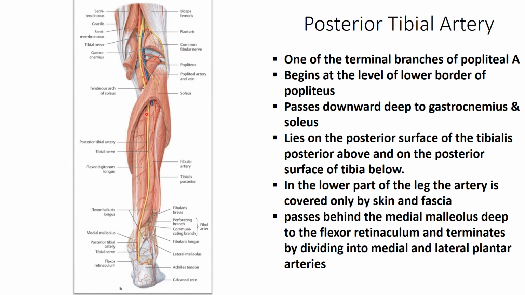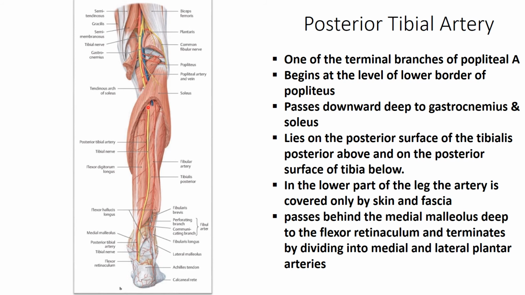So it is one of the terminal branches of the popliteal artery and begins at the lower border of the popliteus. Here is the bifurcation. Then it passes downward, lying deep to the gastrocnemius. These are the fibers of the gastrocnemius, so it lies deep to the gastrocnemius and the soleus, especially the arch of the soleus, the soleal arch. So it lies just beneath, or just anterior to, the soleal arch.